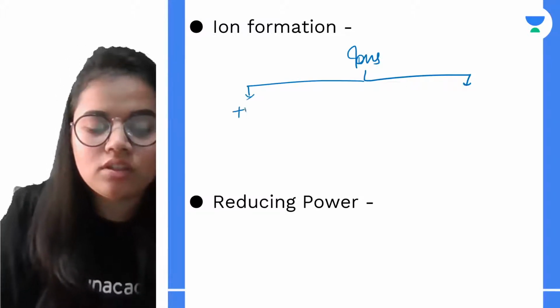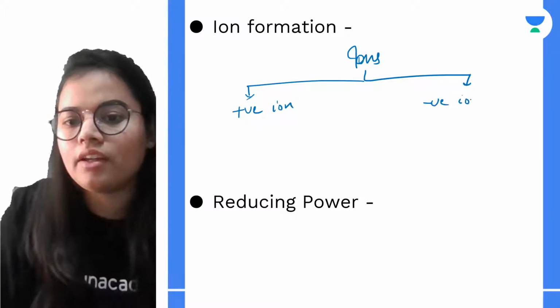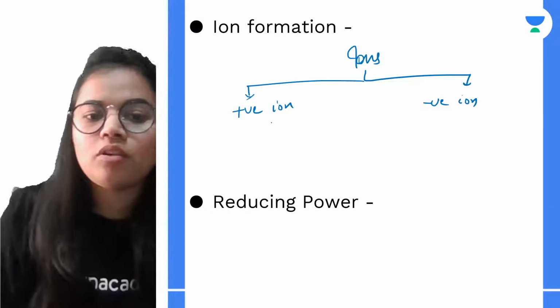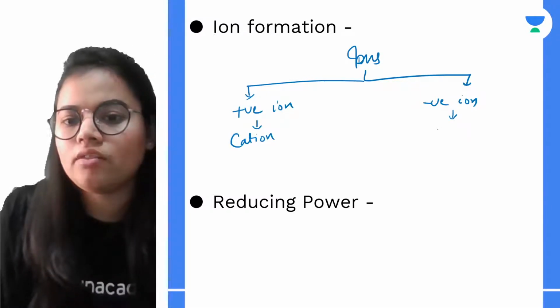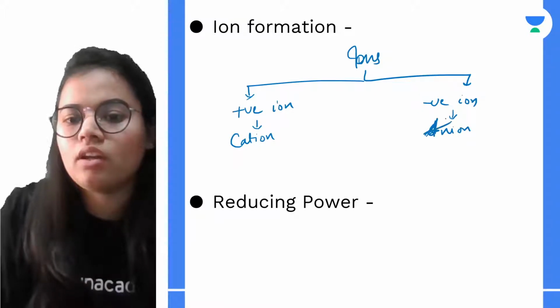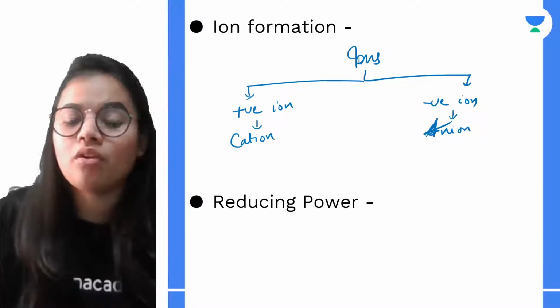One is the positive ion and the other is the negative ion. The positive ion is also known as a cation, and the negative ion is known as an anion. Now, when do we have positive ion formation?